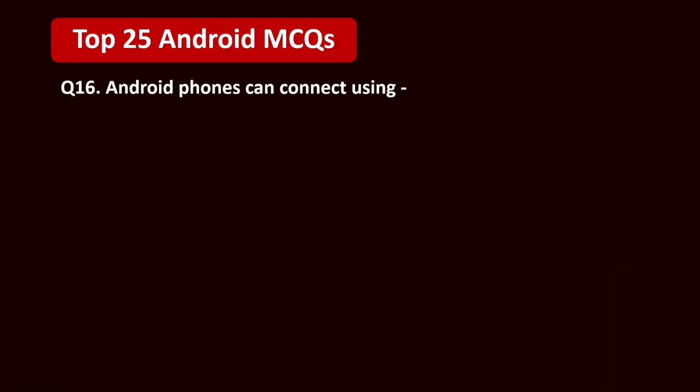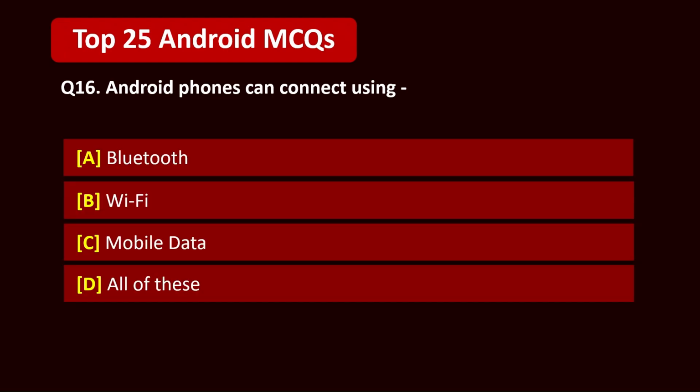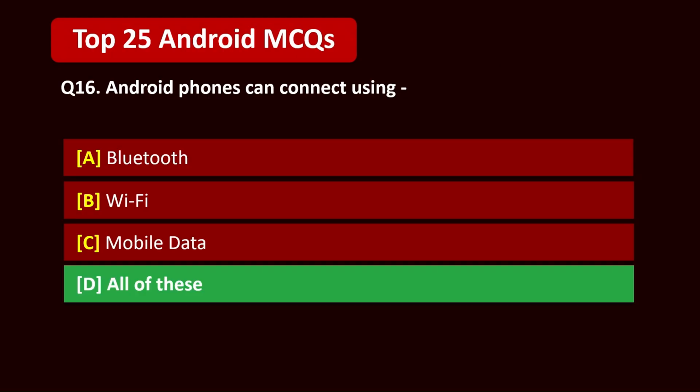Question 16. Android phones can connect using A. Bluetooth. B. Wi-Fi. C. Mobile data. D. All of these. 5, 4, 3, 2, 1. Correct answer is D. All of these.